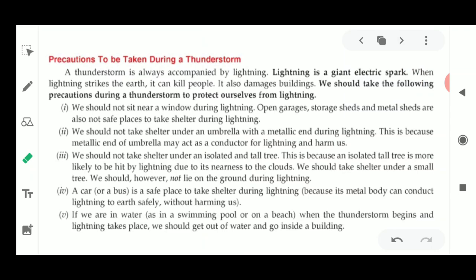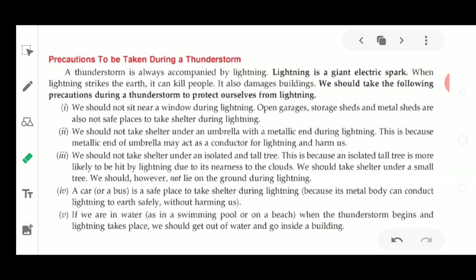Now next, what do you think, must some precautions be taken when a thunderstorm is coming? Yes, these precautions must be taken during thunderstorms. Why should they be taken? Because thunderstorms create a large amount of destruction, and this destruction can be easily handled when we take certain precautions, which are mentioned here. You can take precautions when the thunderstorm is approaching, or if the thunderstorm is already there, you can take precautions during the thunderstorm.